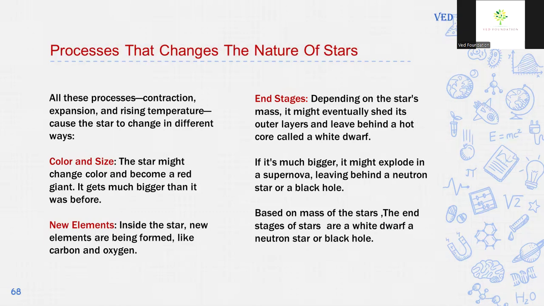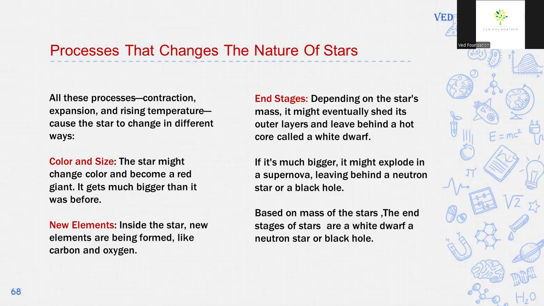So these processes, contraction, expansion and rising temperature, cause the star to change in different ways. First, color and size. The star might change color and become a red giant, and it gets much bigger than it was before. Next, formation of new elements. Inside the star, new elements are being formed which are heavier than helium, like carbon and oxygen.